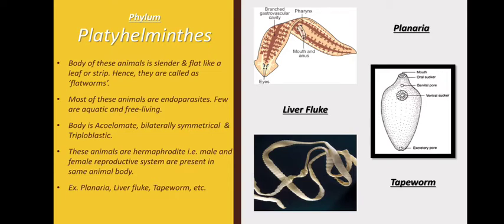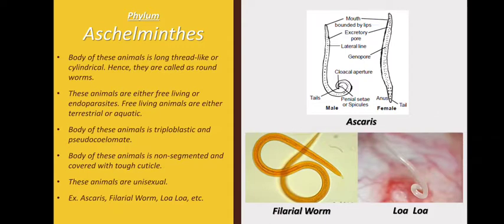So let's move on to the next, that is Aschelminths. Now here they are called as roundworms because they appear like long thread or they are cylindrical. Now again here they are either free living or endoparasites. We saw in platyhelminths they are also endoparasites, right? Here the free living animals are either terrestrial or aquatic. So either they live on the land or they live in water.